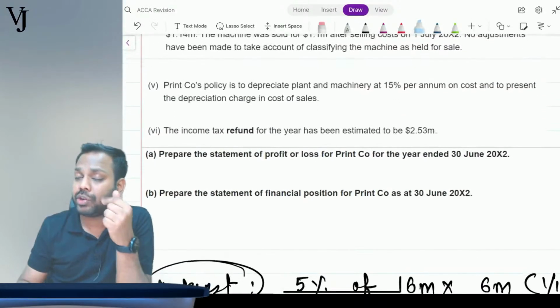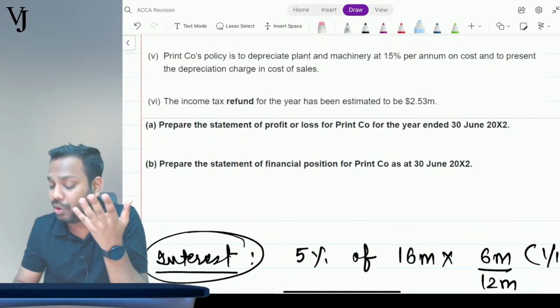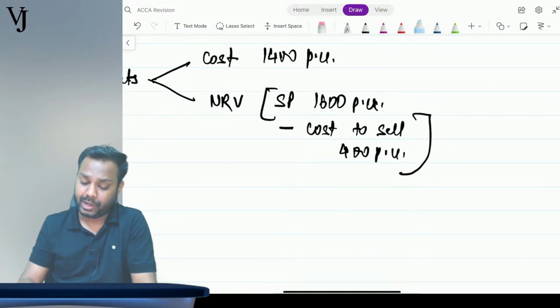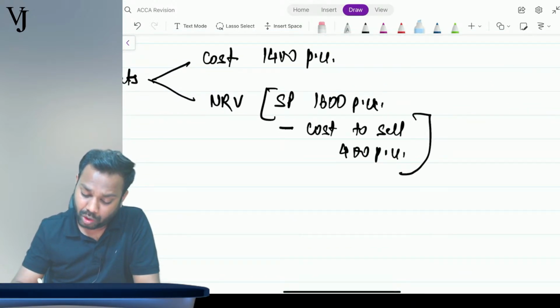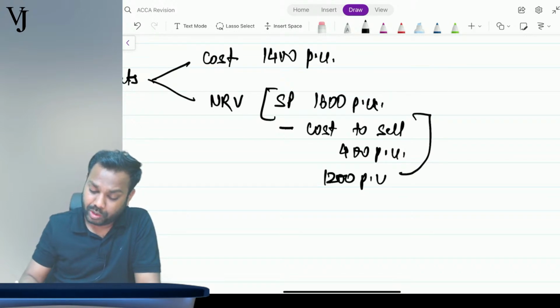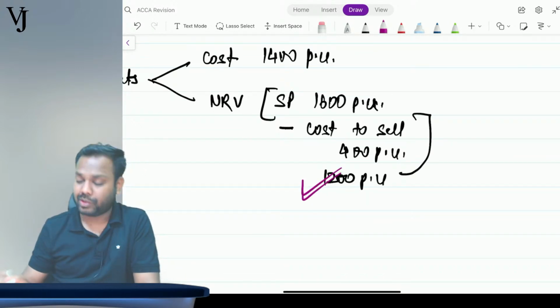So what is the valuation of inventory, cost or NRV, whichever is lower? So valuation will happen at NRV, which is 1200 per unit. NRV is this one.